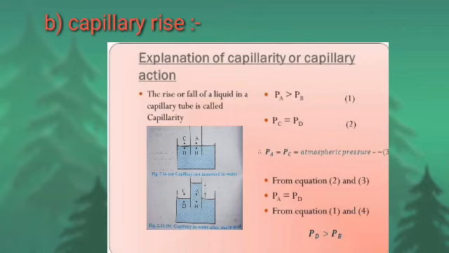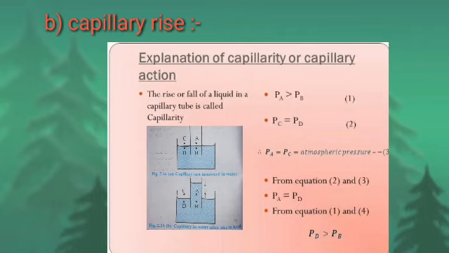Therefore, PA is equal to PC. But between points C and D the surface is plane, therefore PC is equal to PD, which is equal to PA.